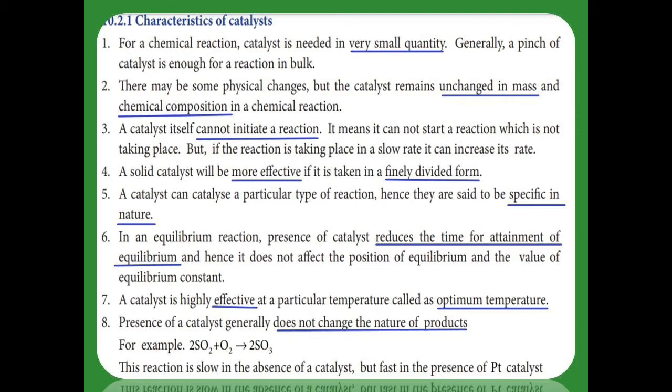And then the seventh point, at a particular temperature the efficiency of the catalyst is high. That temperature is called the optimum temperature. Then the catalyst is not responsible for changing the nature of the product. Its only function is to increase the rate of the reaction.